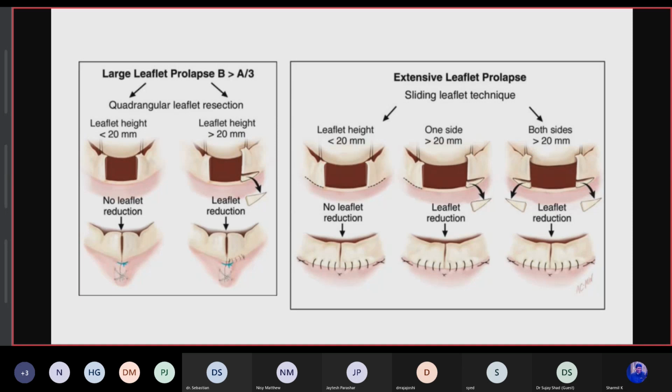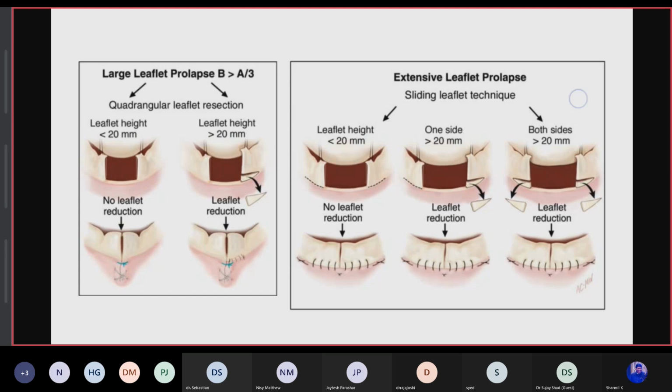And if there is extensive leaflet prolapse, you should add the sliding leaflet technique as well, where after quadrangular resection, incisions from the annulus to the left and both sides are placed, and these cut edges of the quadrangular section are opposed medially by the sutures.